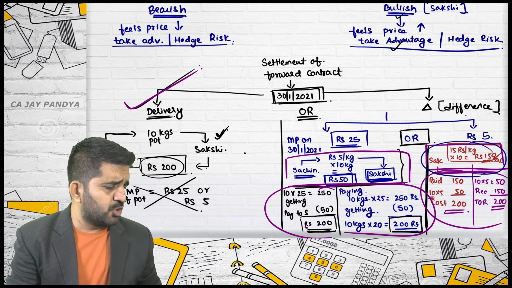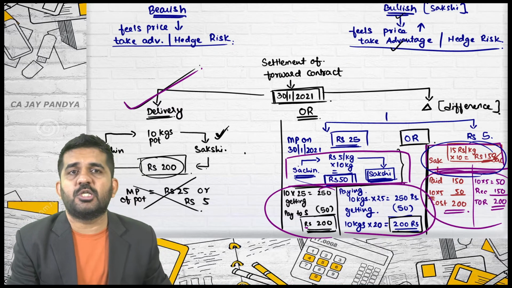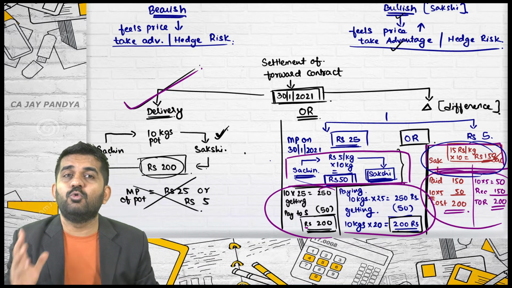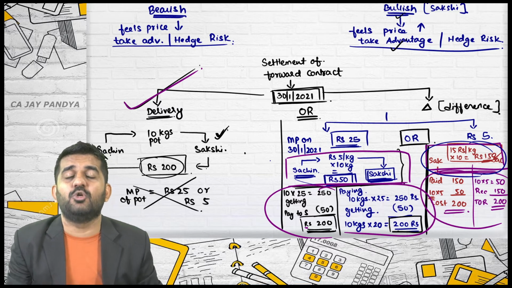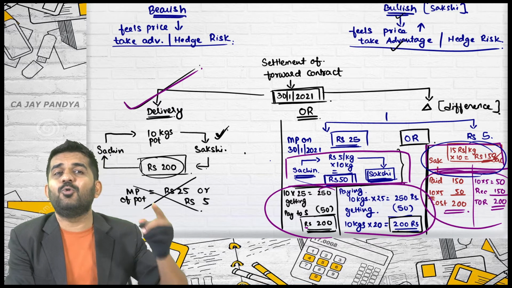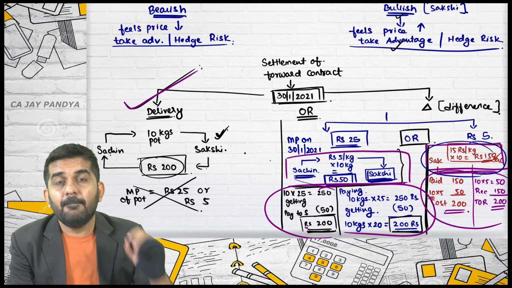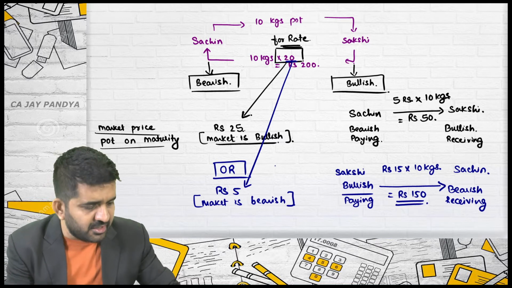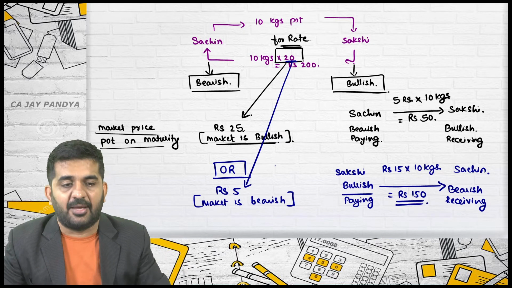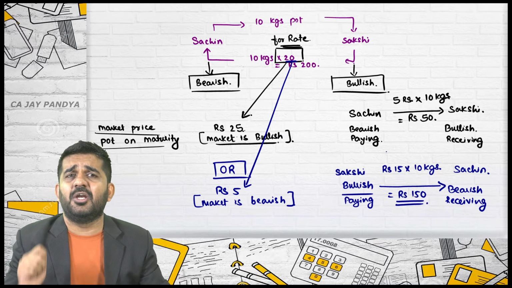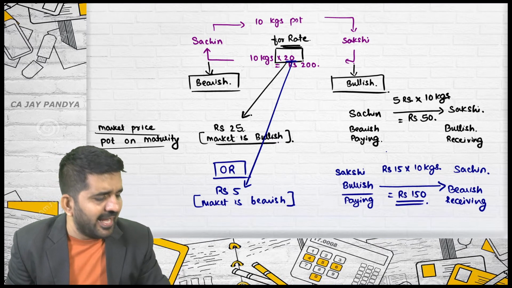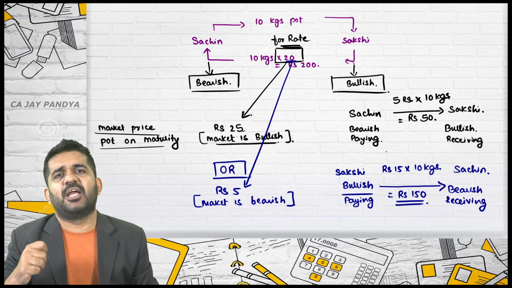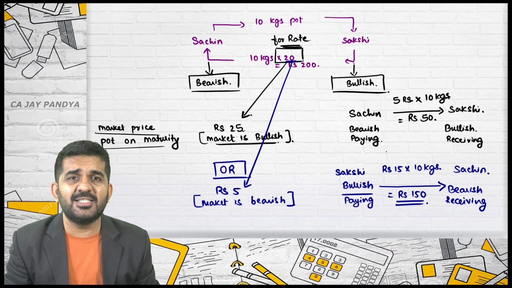Please understand, many of the students will say that, sir, we understood this logically and every time we can do this settlement. Agreed. But understand, when you will move to futures, when you will move to options, when you will move to swaps, then you will have to learn this bullish and bearish technique, because by this technique, the answer can be just in a click. Understand, here I have written everything, so it took time. Otherwise, this can be done in a second of time. Who will be paying to whom and how much can be easily done if you just understand which person is bullish and which person is bearish.